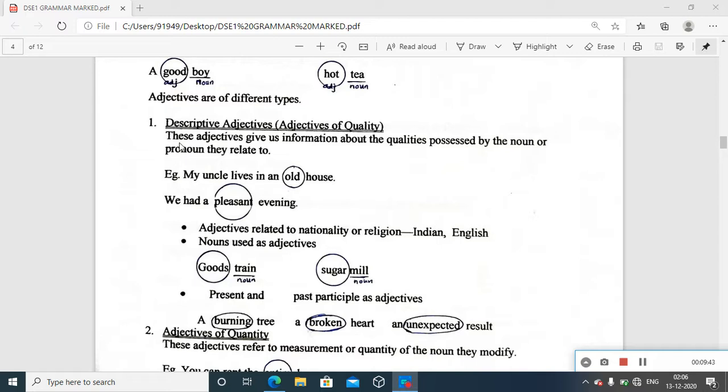So here, under descriptive adjective, it gives the description of that evening, which is the noun here. How is evening described? What kind of an evening? It was a pleasant evening. So we had a pleasant evening. In that sentence, evening is the noun. Definitely we know it's not a concrete noun but an abstract one. We cannot touch evening, but even then it's a noun.